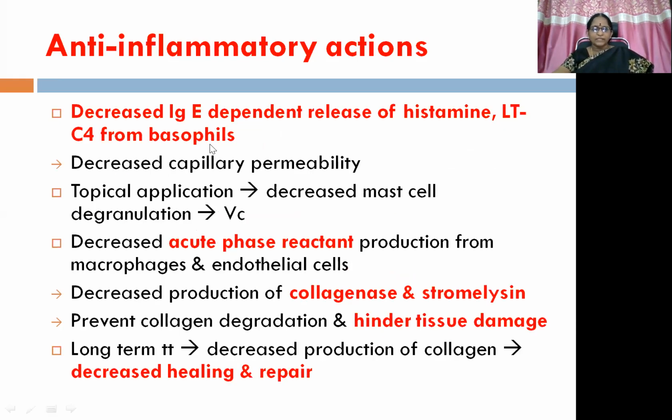Then apart from that, there is a decreased IgE-dependent release of histamine and leukotriene C4 from basophils at the sites of inflammation. So there is decreased capillary permeability also because of glucocorticoid administration. Then topical application gives rise to decreased mast cell degranulation, giving rise to vasoconstriction. And there is decreased acute phase reactant production from macrophages and endothelial cells. Then there is decreased production of collagenase and stromelysin, and they also prevent collagen degradation and hinder tissue damage.